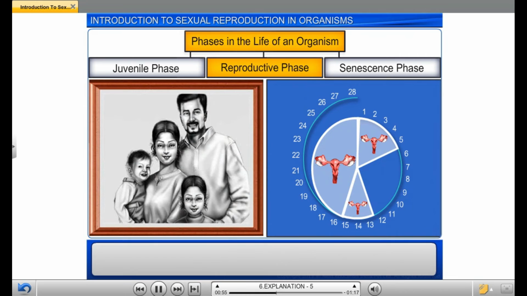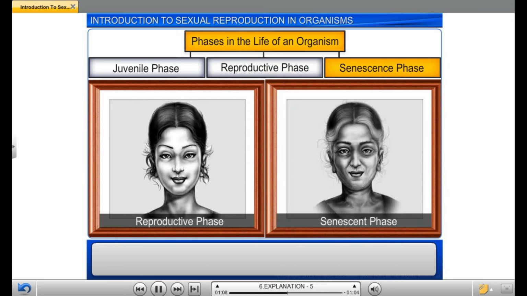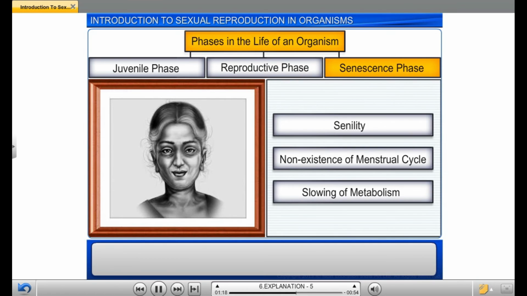In human beings, on the other hand, the females experience the menstrual cycle and are active throughout their reproductive phase. They are therefore called continuous breeders. The end of the reproductive phase in living organisms coincides with the beginning of the senescent phase, during which we see changes such as senility, non-existence of the menstrual or estrus cycle, and slowing of metabolism. Senescence ultimately leads to death.